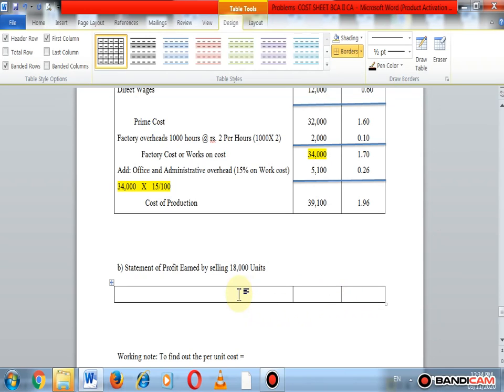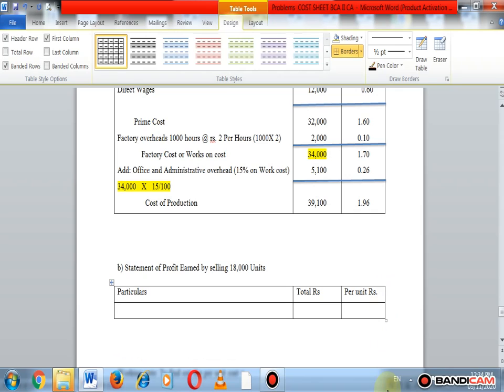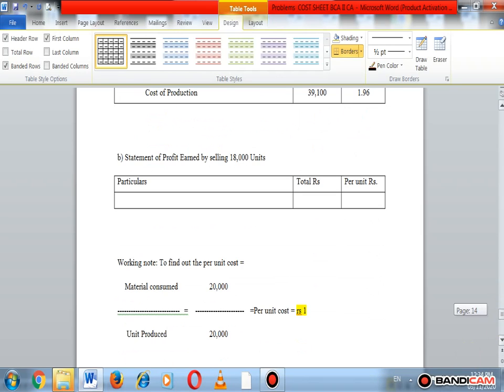Okay, so particulars, total rupees and per unit rupees. Okay, so here first of all find out the cost of goods sold. How we find out the cost of goods sold? It is very easy.